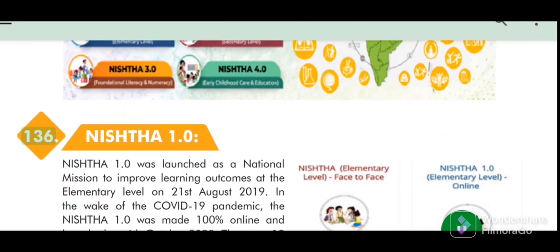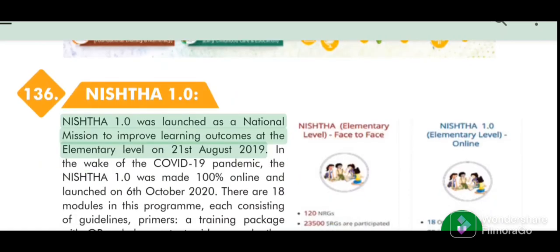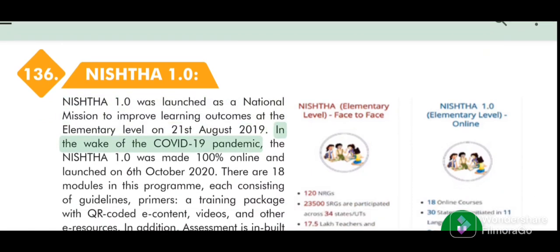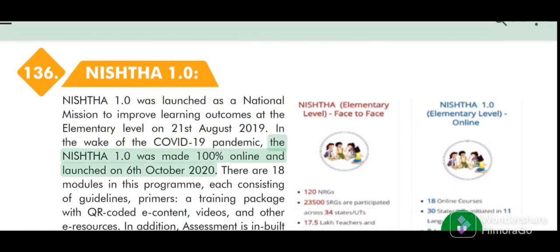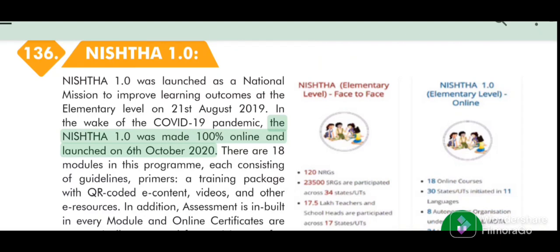136. NISHTHA 1.0. NISHTHA 1.0 was launched as a national mission to improve learning outcomes at the elementary level on the 21st of August 2019. In the wake of the COVID-19 pandemic, NISHTHA 1.0 was made 100% online and launched on the 6th of October 2020.